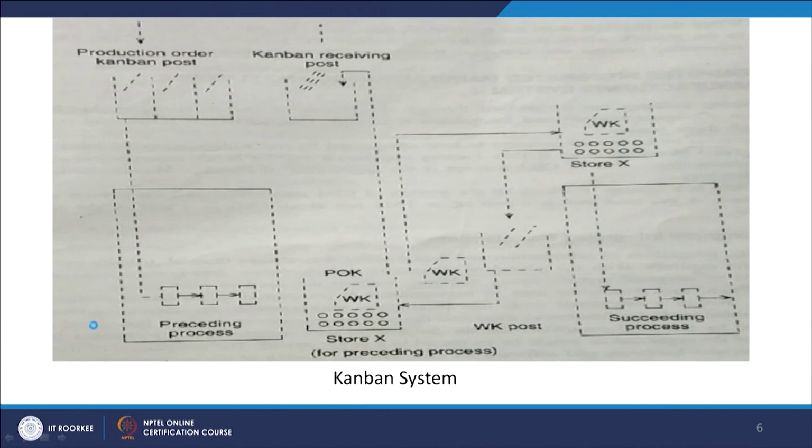Now, this diagram gives you an idea of how these Kanban systems work. This is a production order Kanban system. On the basis of this system, you give the order to the preceding processes on how much to produce, and as orders are there, accordingly you will produce this much. This is the inventory level shown in this Kanban, and based on this inventory level you will produce the product. This is simply the diagrammatic representation of our production order Kanban system.